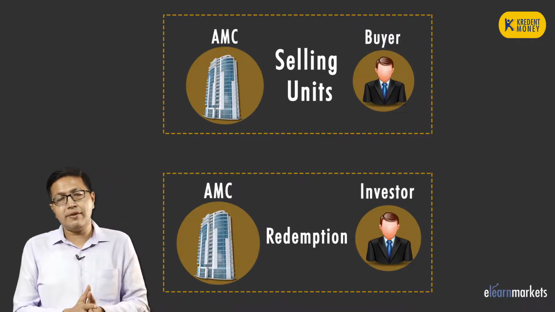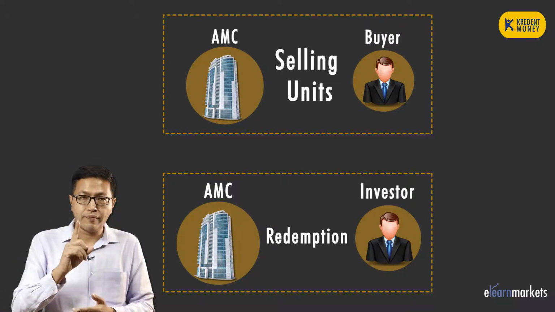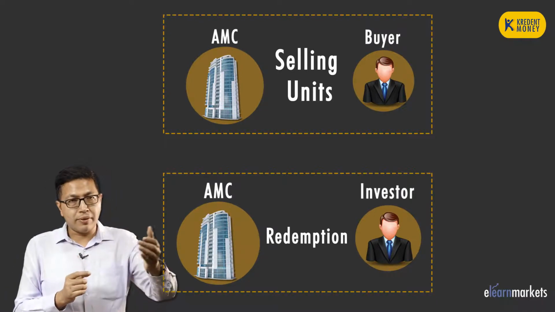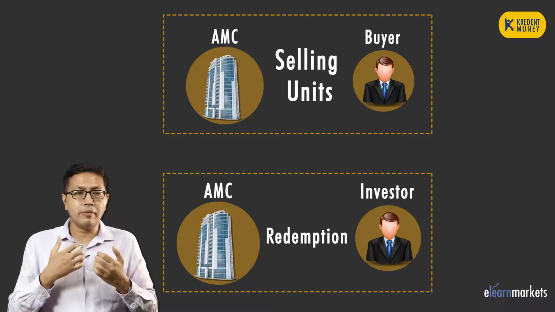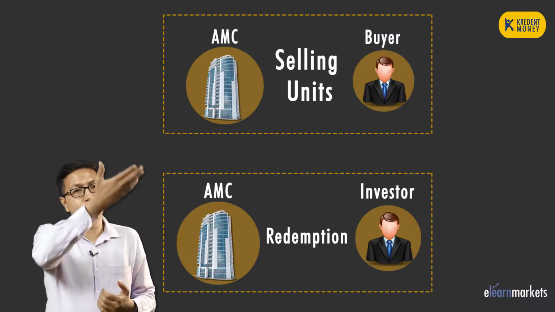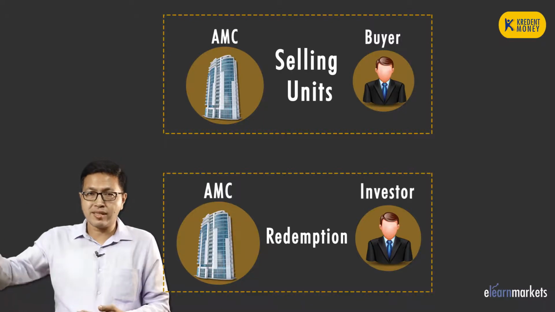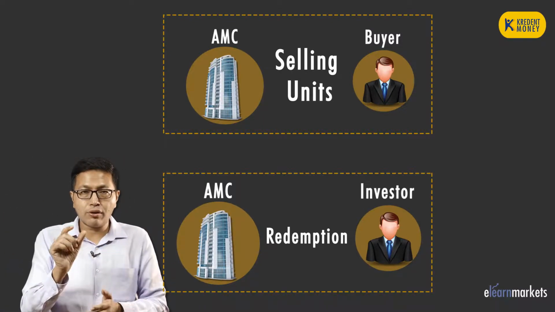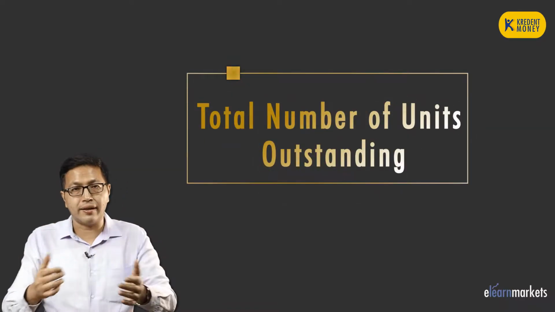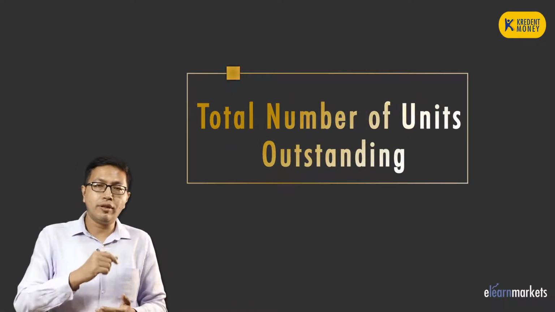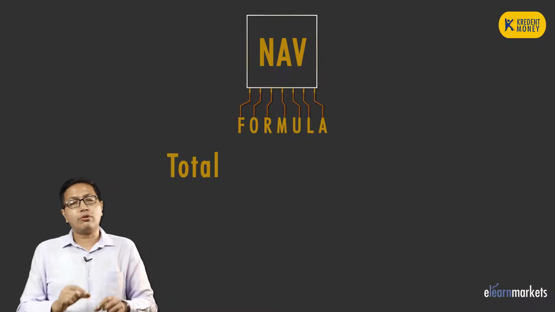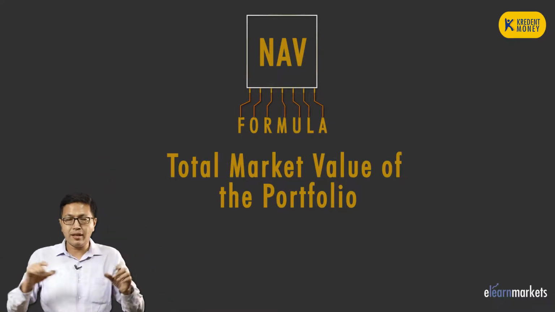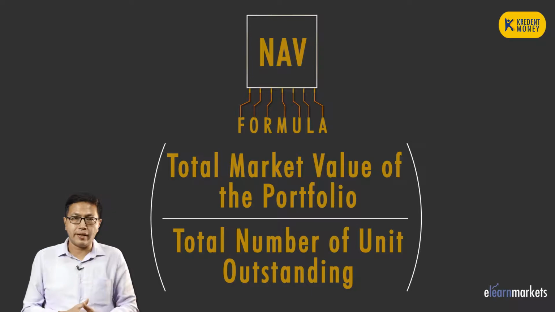So on any one day, if some buyer is there, then I as AMC will be issuing units and the units go up, and the same day if someone is selling, the units go down. So in net I have a figure called the total number of units outstanding. So continuing with my earlier example, I keep the total market value of the scheme in the numerator divided by the total number of units outstanding.